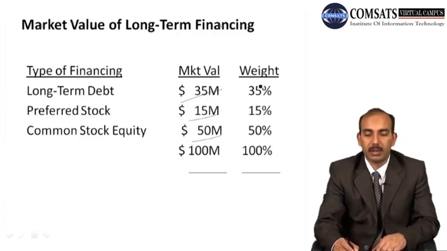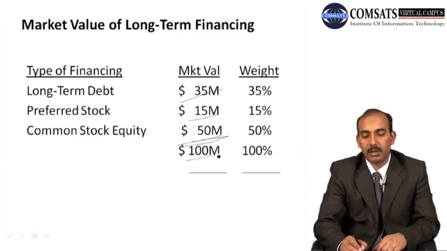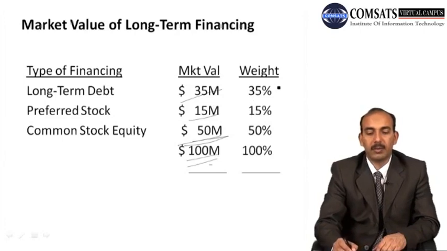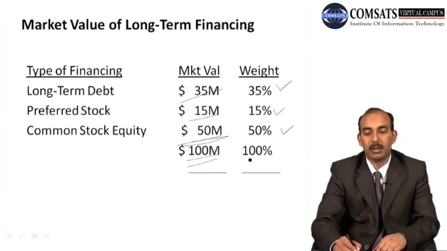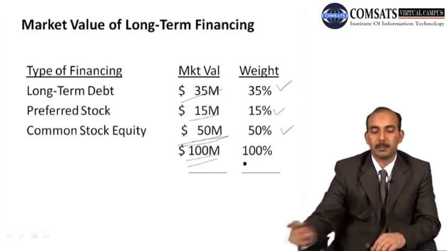In total, if they make 100 million, then 35% is the long-term debt, the preferred stock is 15%, and the common stock is 50% of this total capital.